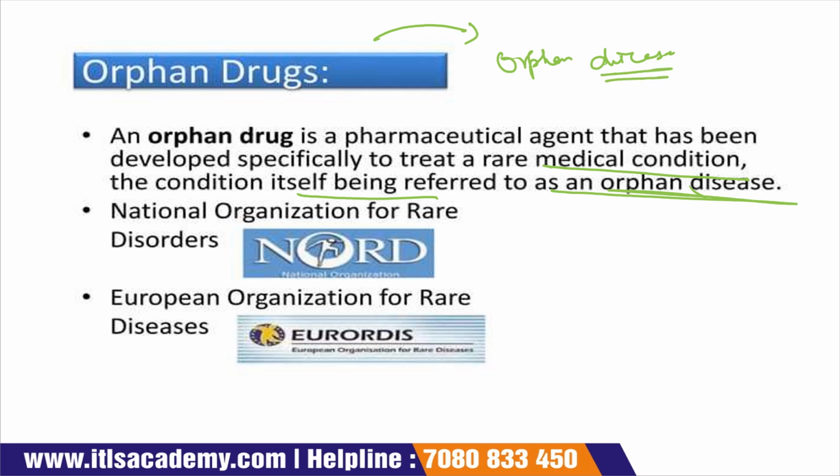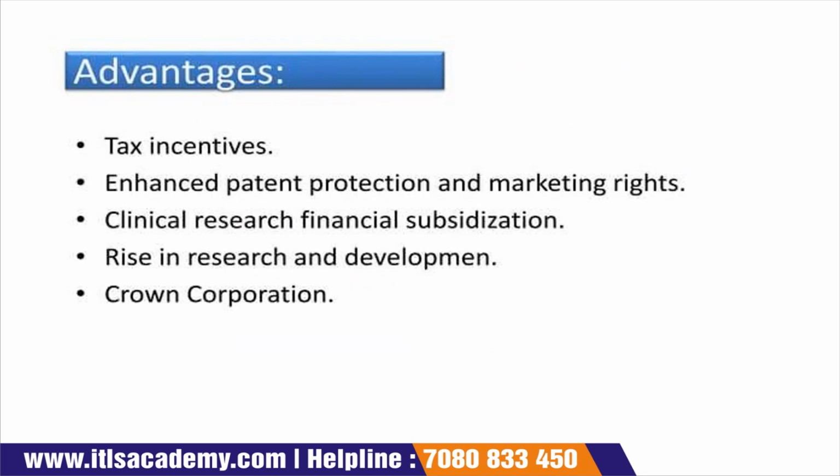This is the National Organization for Rare Disorders, not the European Organization for Rare Diseases, EURORDIS. Advantages: tax incentives, enhanced patient protection and marketing rights, clinical research and financial subsidization, rise in research and development, Crown Corporation.